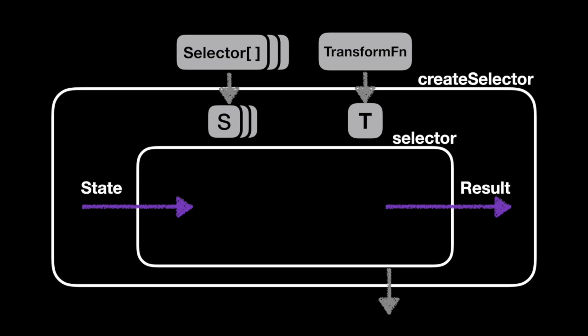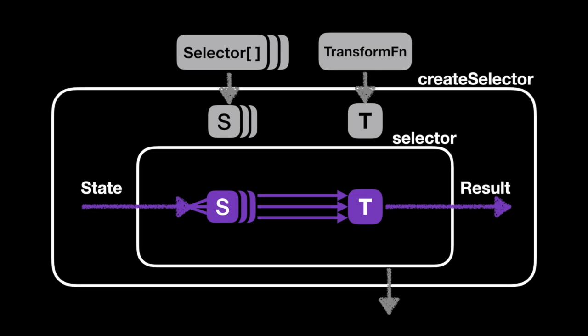So how we're going to do this is, for each element in the selector array, we are going to run it with the inputted state, and then we are going to pass the result of that selector function into the transformation function, and then we'll just run the transformation function, which will give us our result.